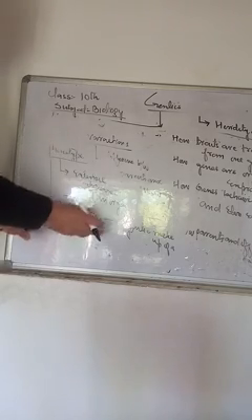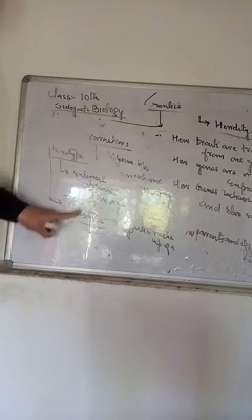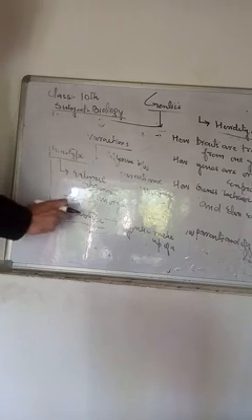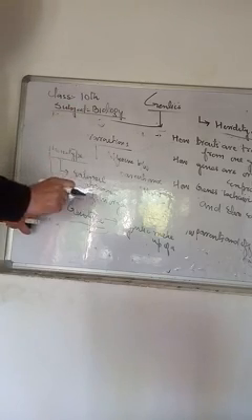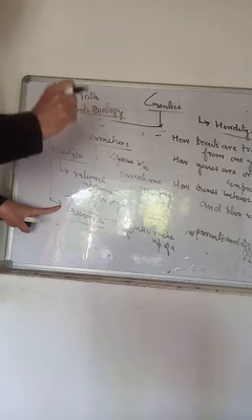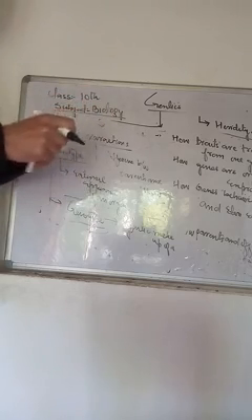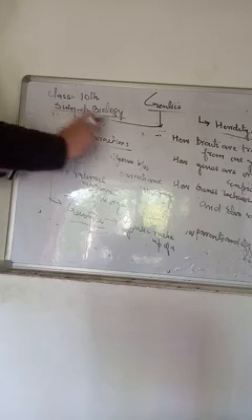Phenotype is external, but genotype determines the phenotype. Keep this point in view, my dear students, that the genotype of an organism, the arrangement of genes within the chromosomes in the nucleus, determines the phenotype of an organism.